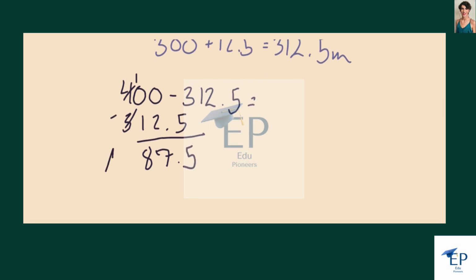So the distance between the two is 87.5 meters. And that's the solution.